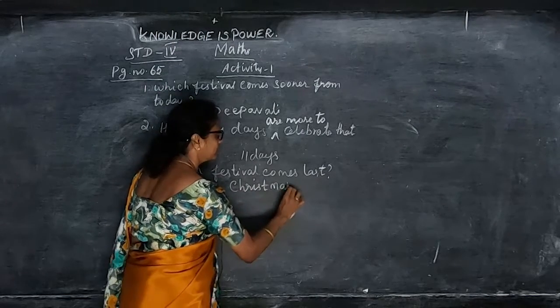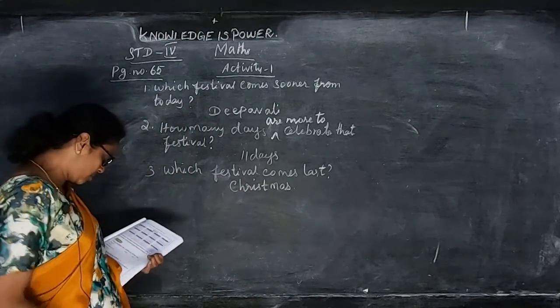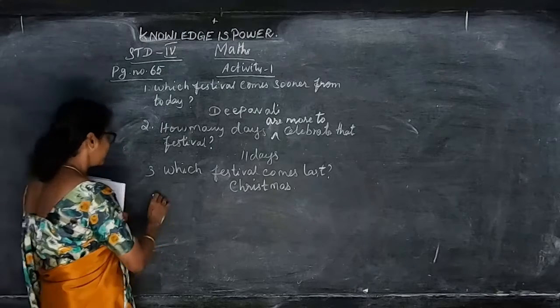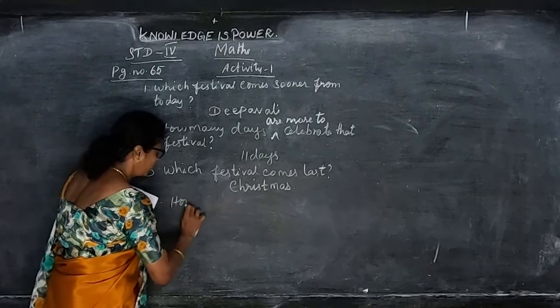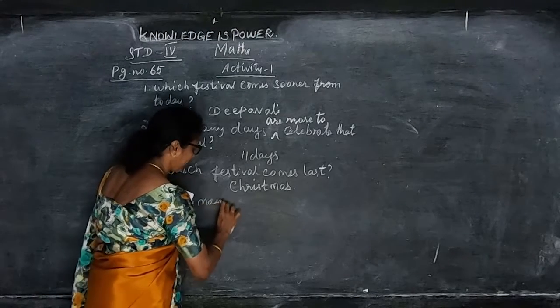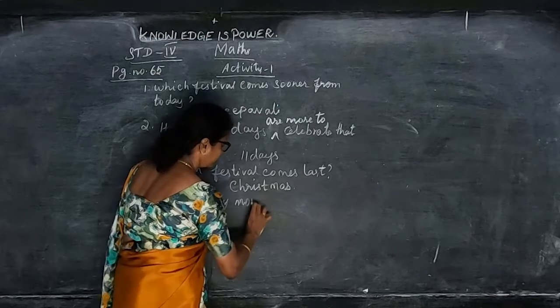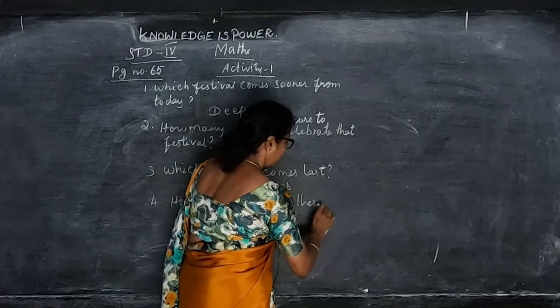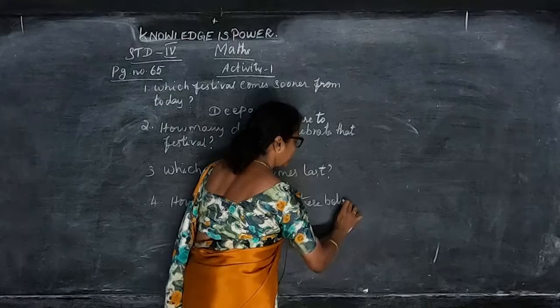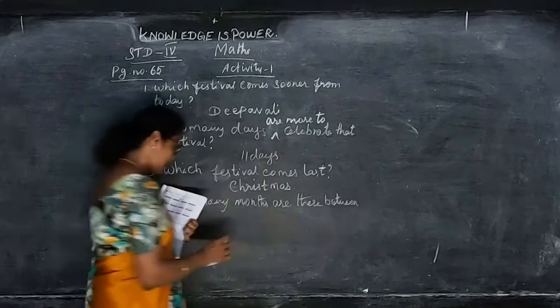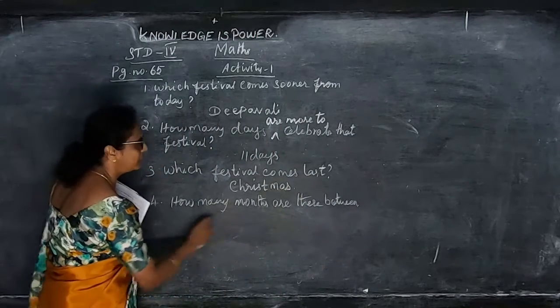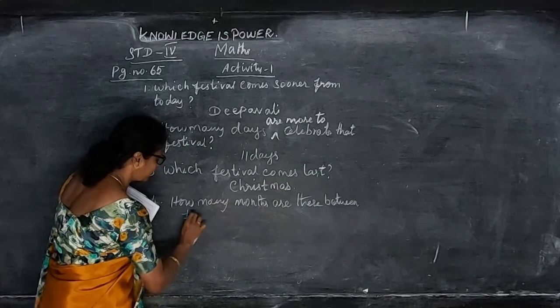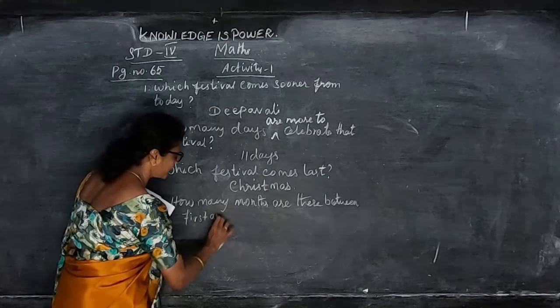Okay, children. Now the last question is, how many months are there between the first and the last festival?